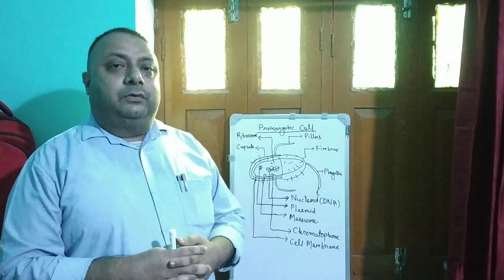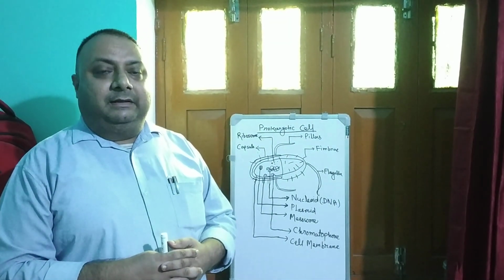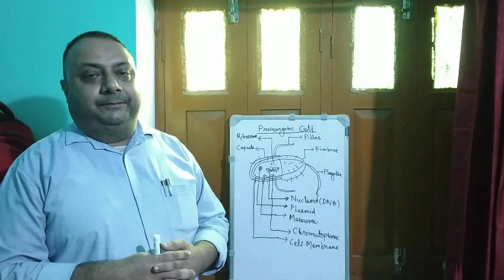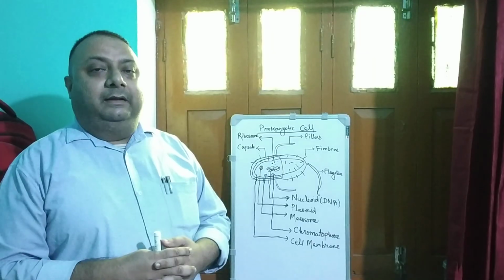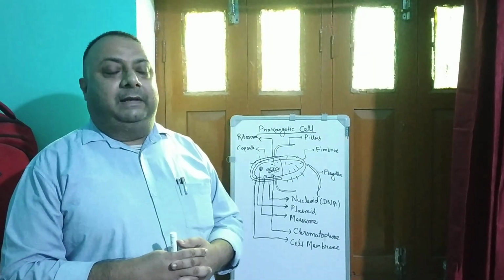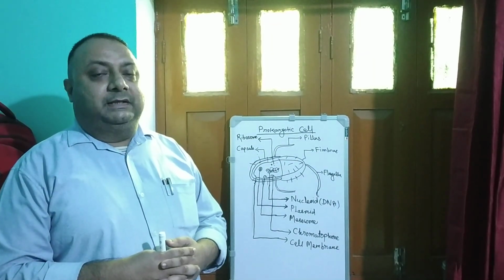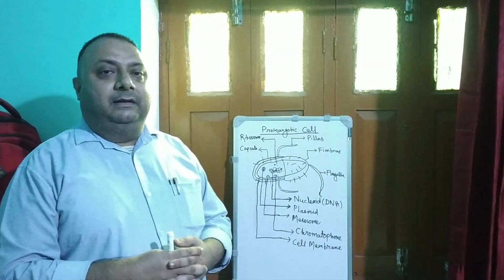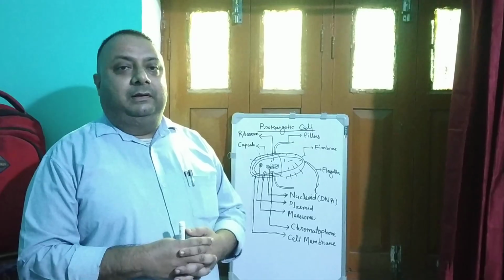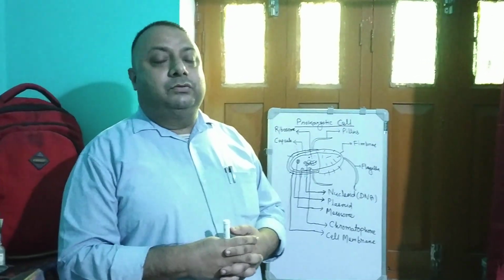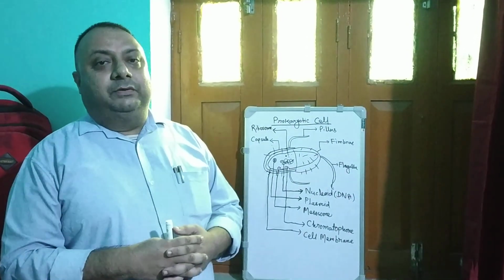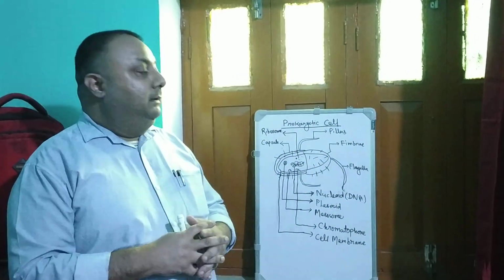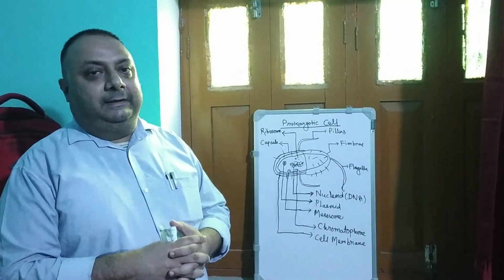So the term prokaryote clearly depicts that it is the starting of life on the earth. The starting of life starts with this prokaryotic cell, and the existence of new organisms evolved from this prokaryotic cell. So let us understand the structure of prokaryotic cell.